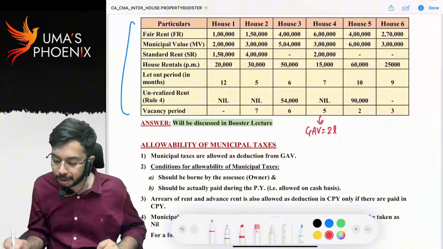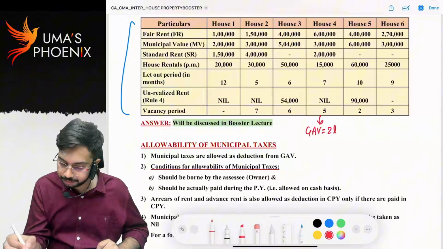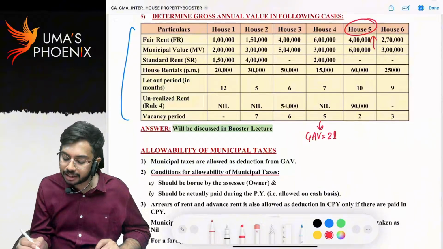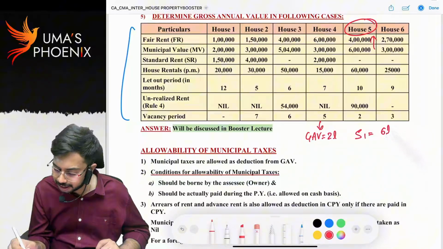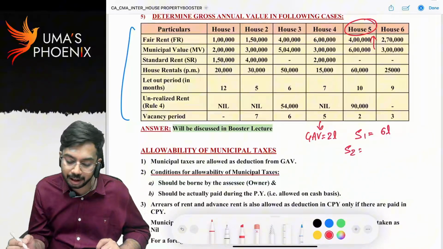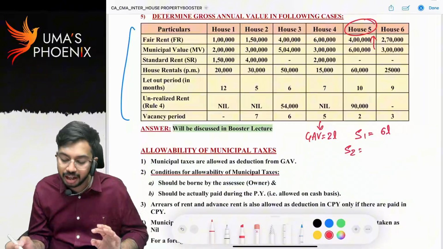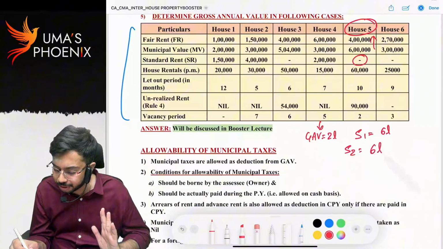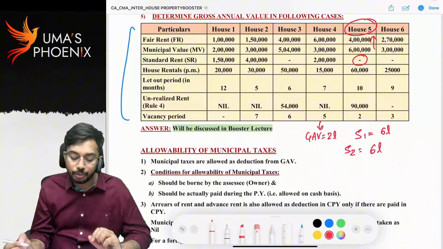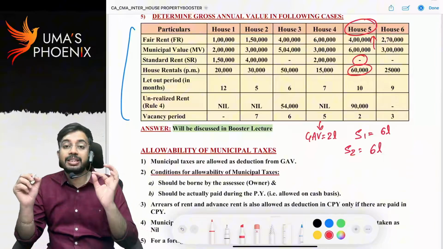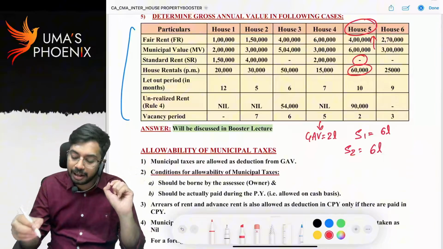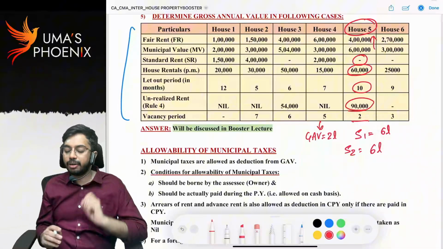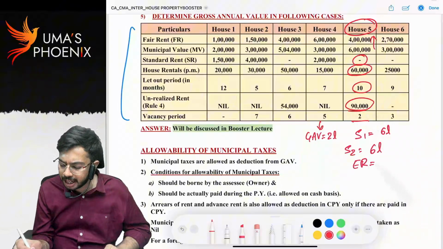Next, let us see house property 5. Fair rent or municipal rent, whichever is higher, 6 lakhs or 4 lakhs, whichever is higher means 6 lakhs. Step 2, result of step 1 or standard rent, whichever is lower. Here standard rent is not given, right? So result of step 1 will be considered as result of step 2. So step 2 is 6 lakhs. Now, the house property is given on rent for 60,000 rupees. It is occupied for 10 months, and unrealized rent is 90,000, and it is vacant for 2 months. First of all, expected rent is 6 lakhs.